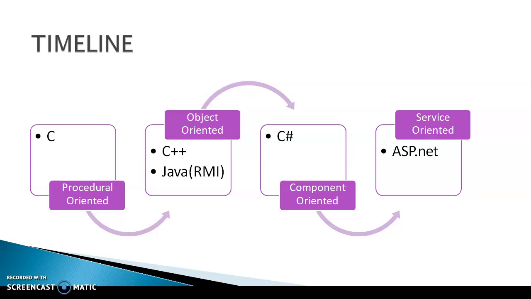Next one, timeline. Timeline of SOA: the first one is procedure oriented. C is procedure oriented. What architectures will be used in a system or service-oriented architecture? First one is platform oriented, that means C, then object oriented, that means C++, Java, then component oriented, that means C#, then service oriented, that means ASP.NET, then J2EE. Now in service-oriented architecture, ASP.NET and J2EE are very useful and we can easily learn them.